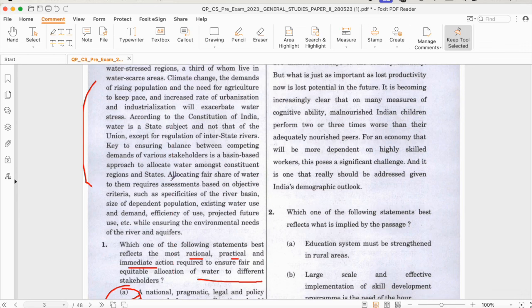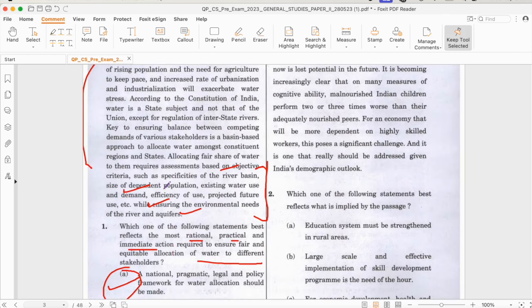Okay. Now they say that allocating a fair share of water to them requires assessment based on objective criteria such as specificities of river basin, size of dependent population, existing water use and demand, efficiency of use, projected future use, etc. Now they are just telling you about the criteria, not the solution. So keep in mind, always while solving a passage, start with the question, read the options. 90% or 80% of the time you will be able to solve without reading the passage itself. I will demonstrate more.